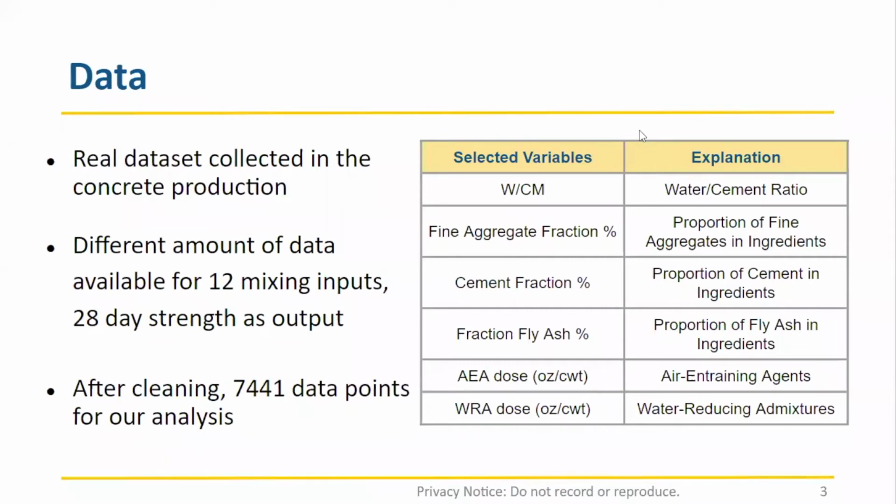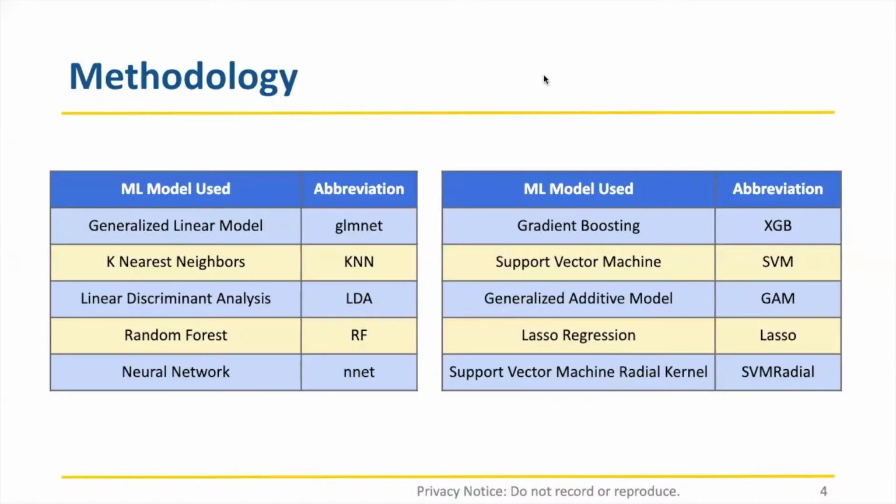Here is the data we use to create our model. Our data is from a real data set collected in concrete production. Different amounts of data are available for 12 mixed inputs, and we use the 28-day strength as output. After cleaning, there are 7,441 data points in total available for our analysis. The variables we used in the model and their explanation are shown in the table above.